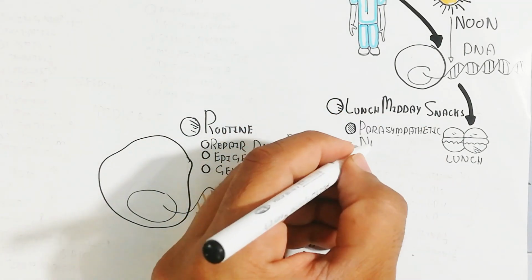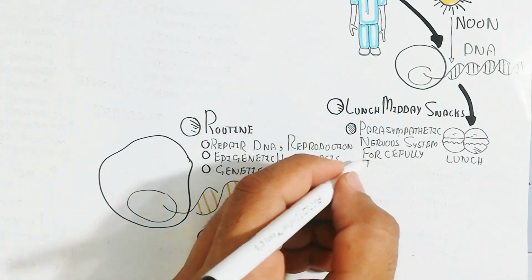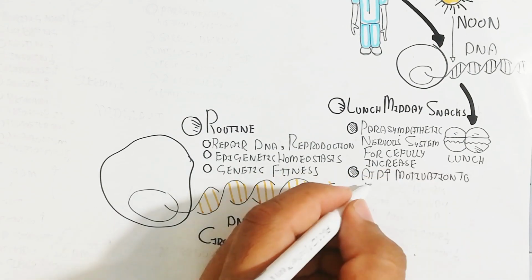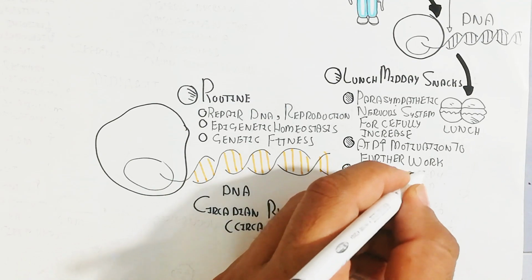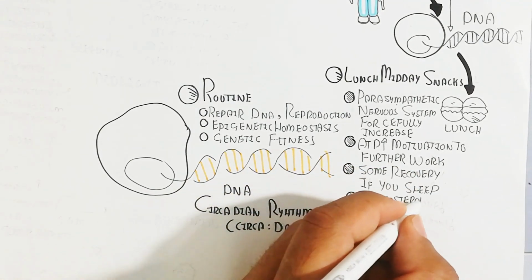In this way, the parasympathetic nervous system forcefully increases, ATP will increase, and there is motivation to further work and some recovery if you sleep. Sleeping for an hour or 2 hours in a day is very important.